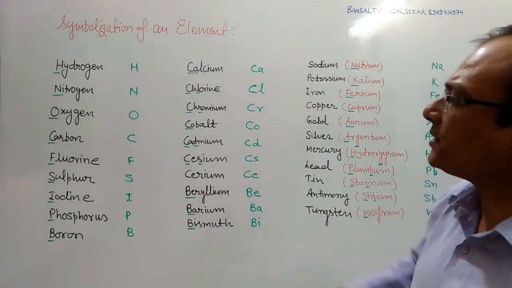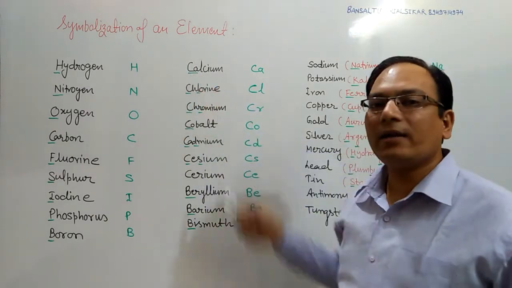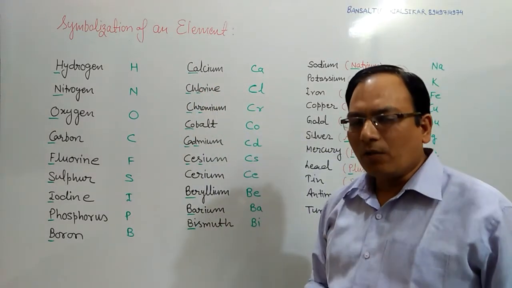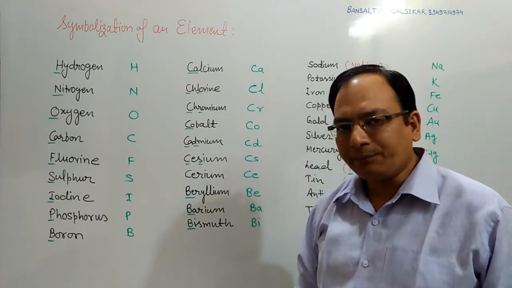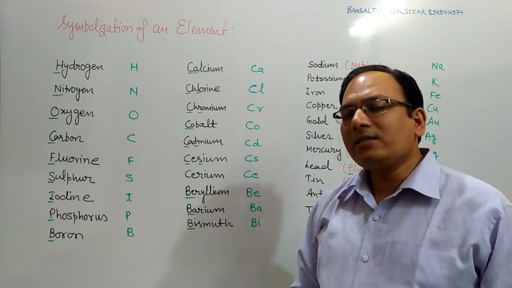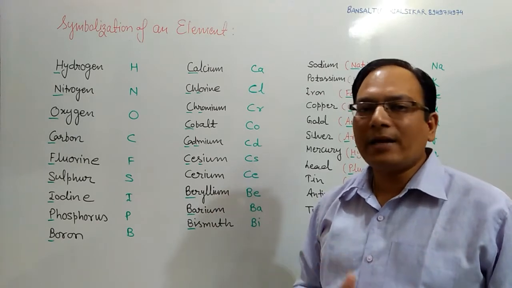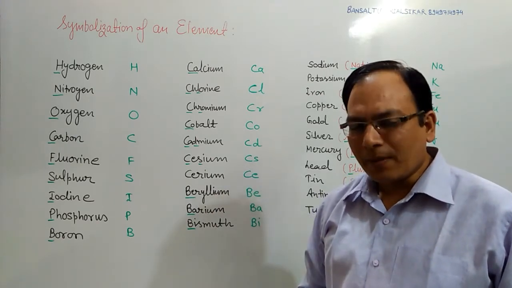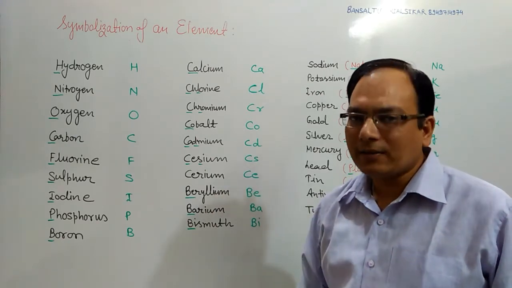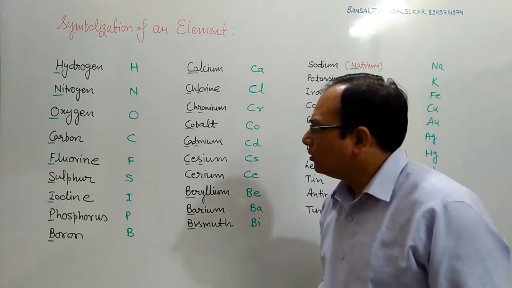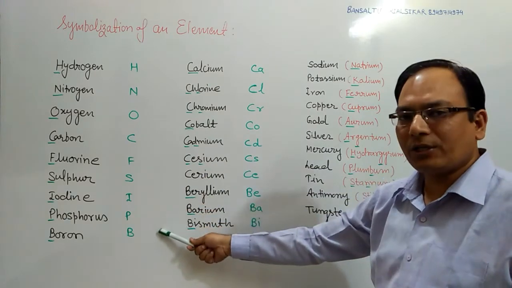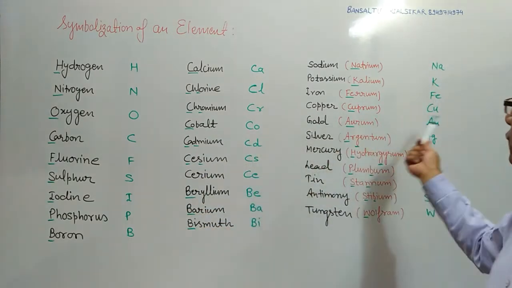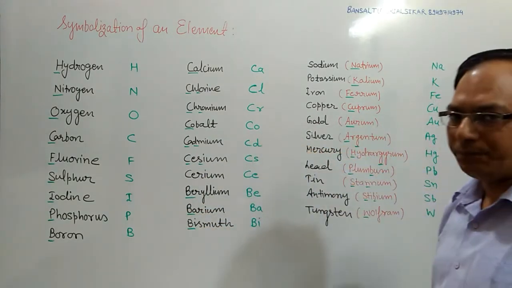So students, let's see how to symbolize the different types of elements. We know that a symbol is a short form to represent anything, and it is generally the first letter of any name, and this letter is always in capital. You can see that some elements have single letter representation and some elements have two letter representation.